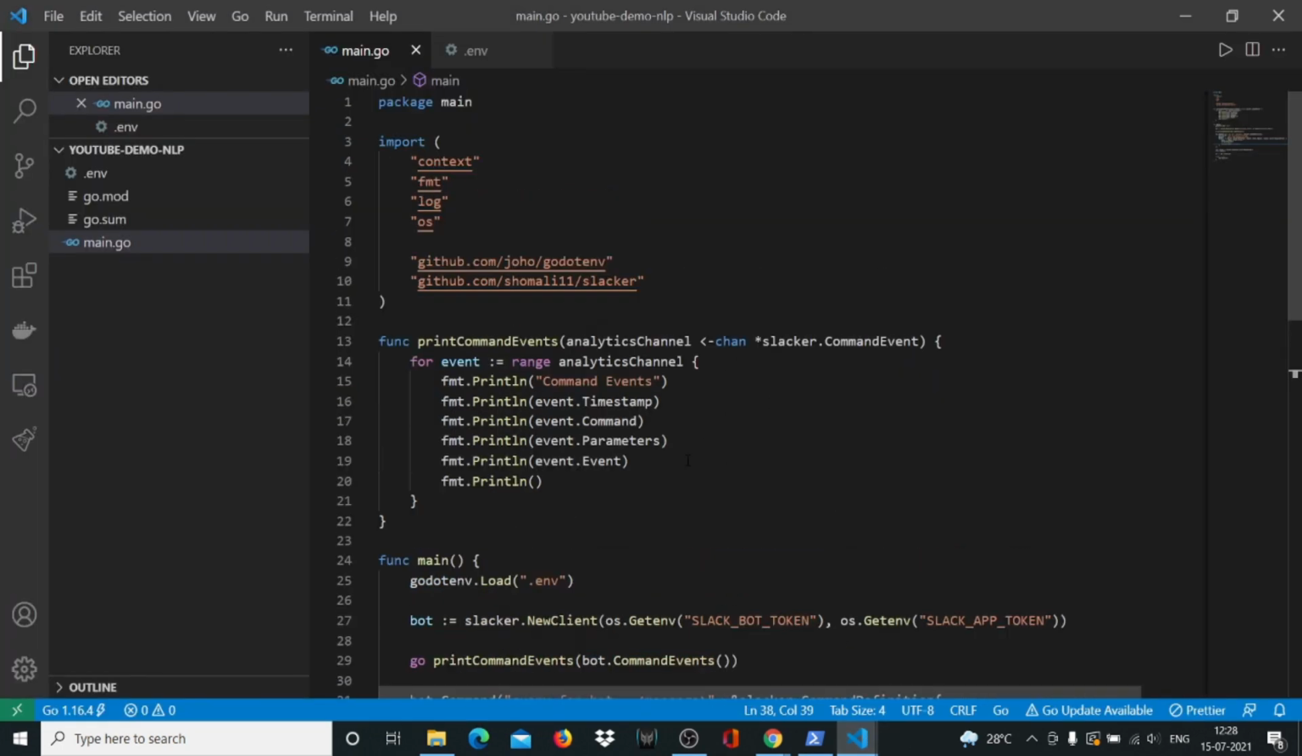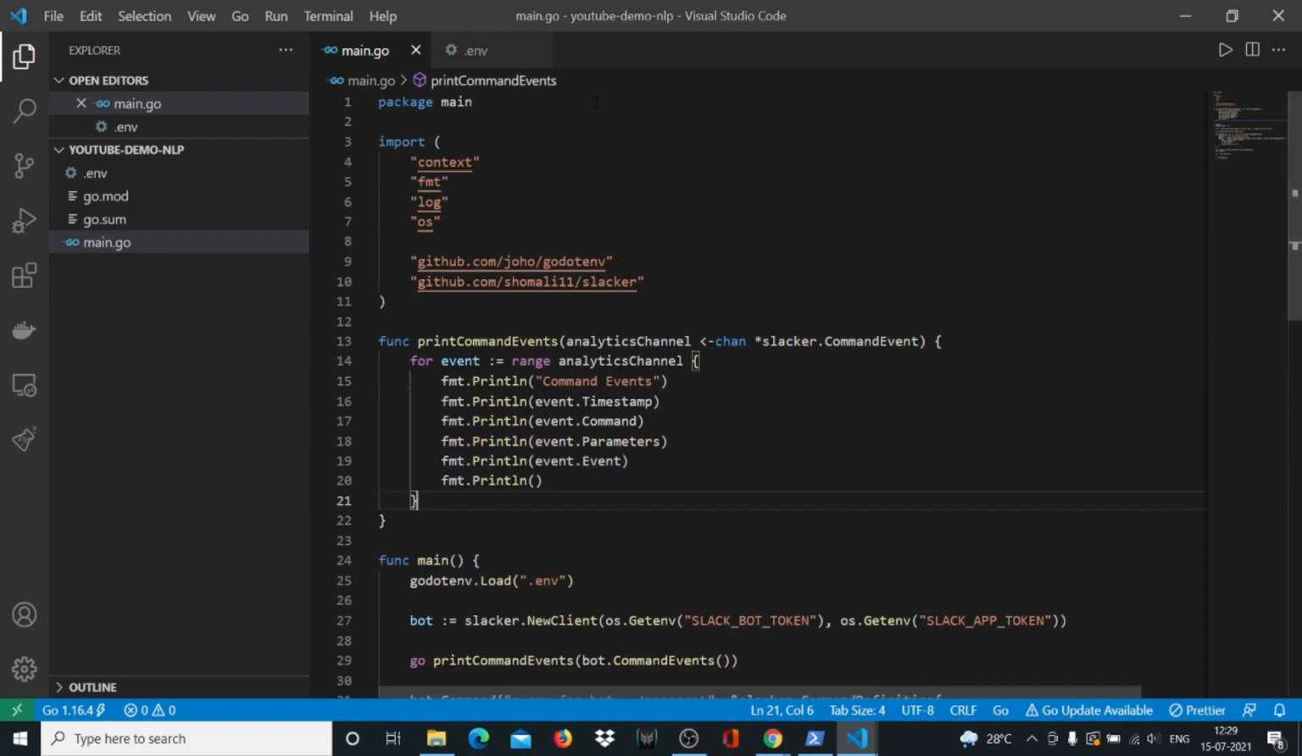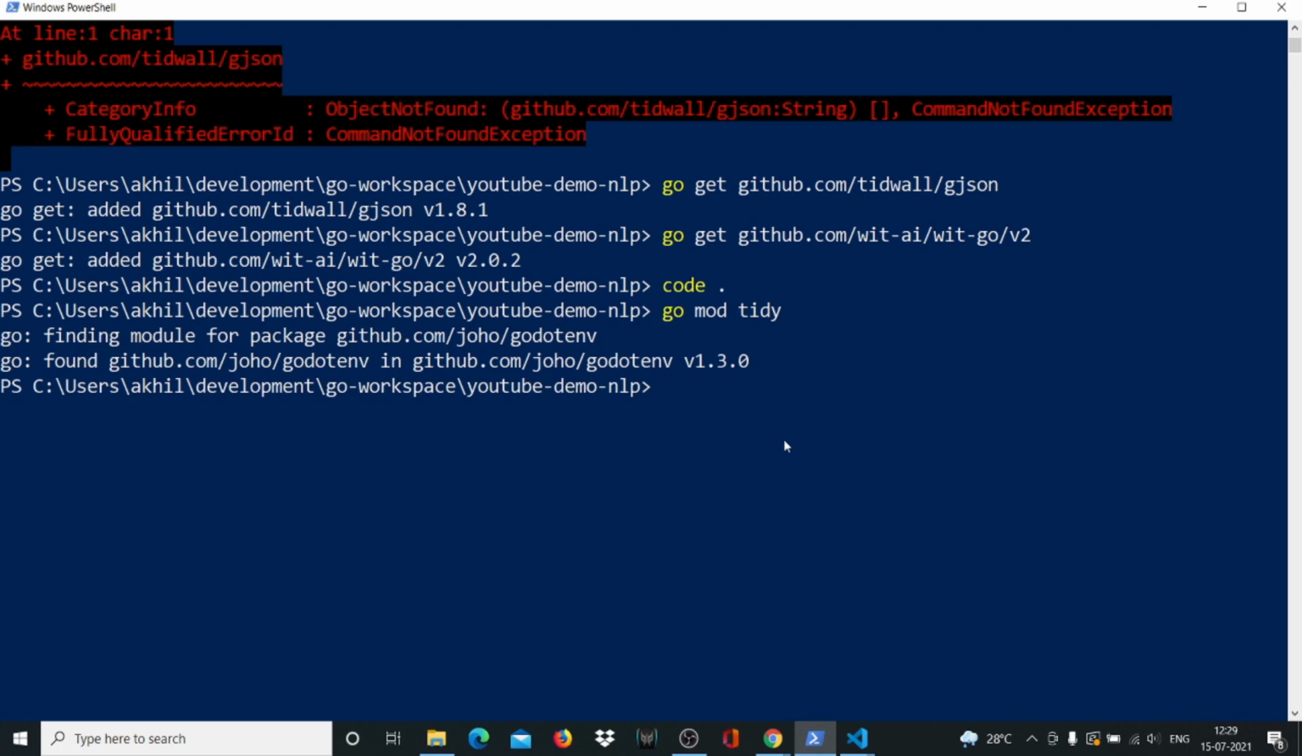So anyhow, this is what the code looks like as of now, and there seem to be no errors. So what we'll do now is we'll start this program. So we'll say go run main.go and let's see what happens.